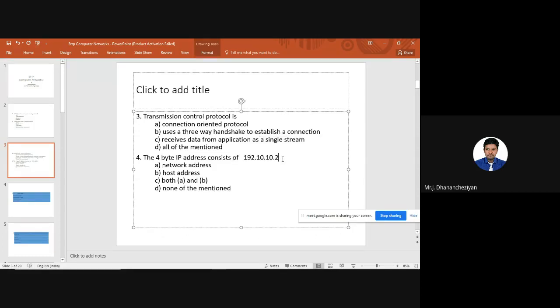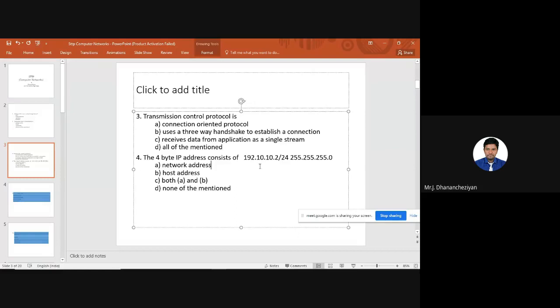So let us take the subnet mask for this address as 24, prefix is 24. It means the subnet mask is 255.255.255.0. So what is the subnet mask going to tell me? These first three octets, 255.255.255, are reserved for the network portion. But what about the remaining one? The 2 is reserved for the host portion. So when I see an IP address and subnet mask, I can easily tell what is the network address and what is the host address.